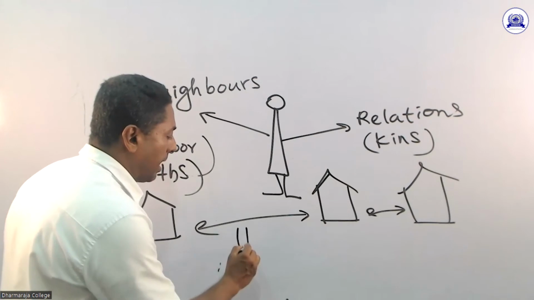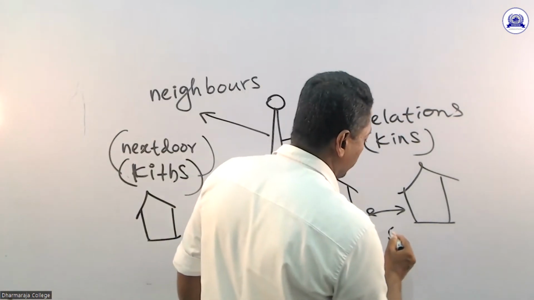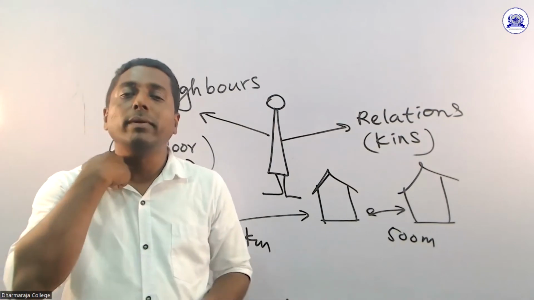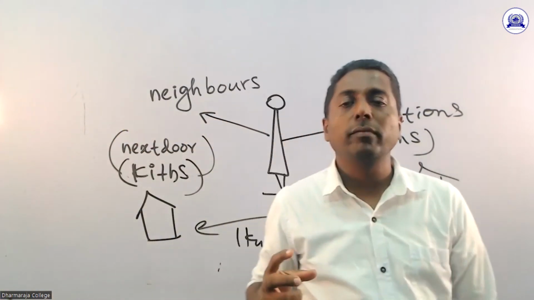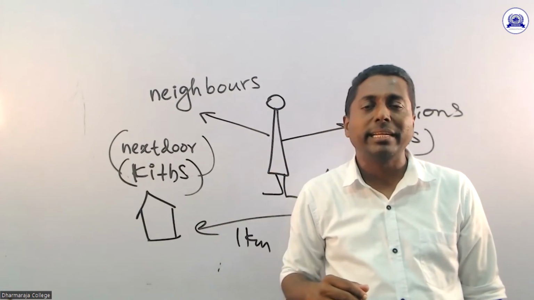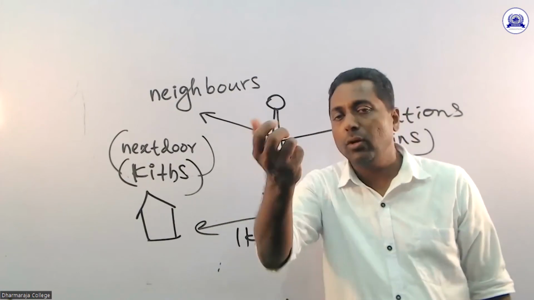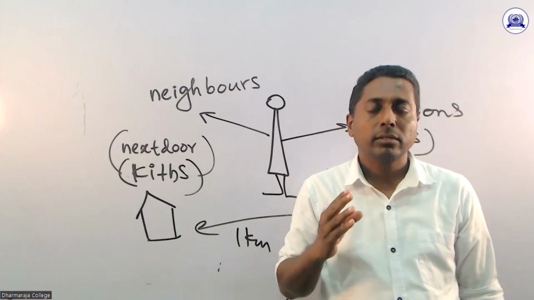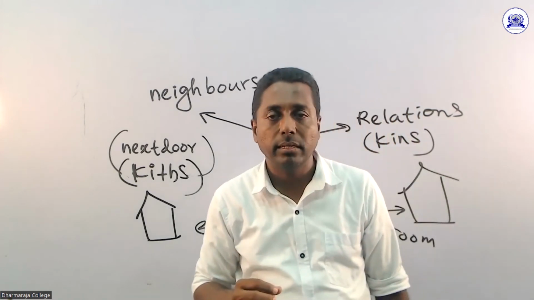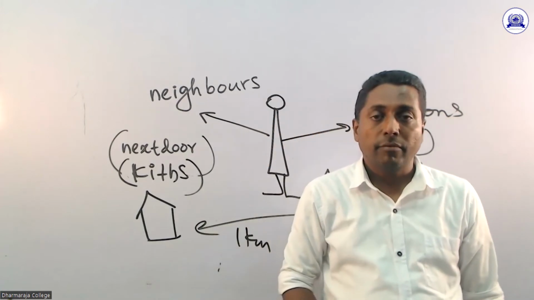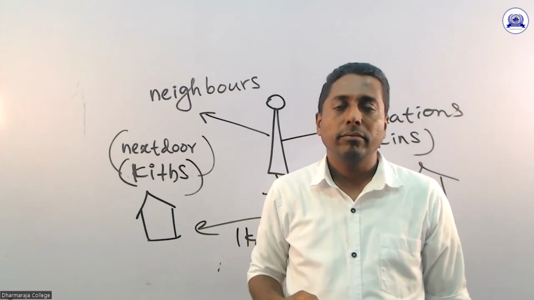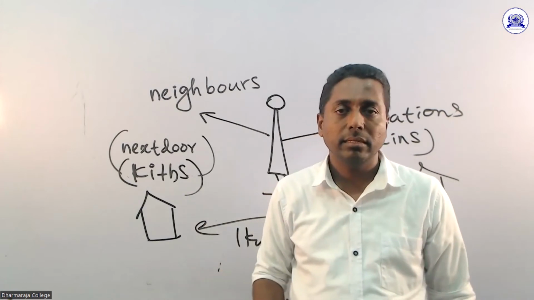So sometimes only 1 kilometer, sometimes only 500 meters, but we don't go to visit them. We just call and ask about the information and the details of their family. We don't go to visit them. So that is a bad and unfavorable habit. That will be a problem. When we lose those social contacts, we will be alone in the society.